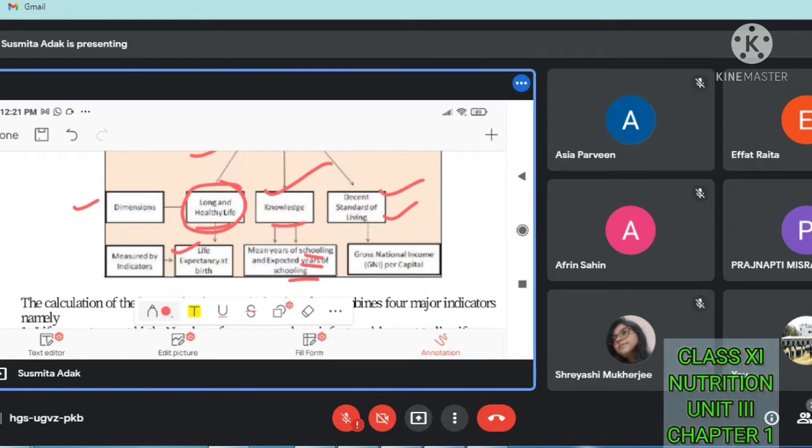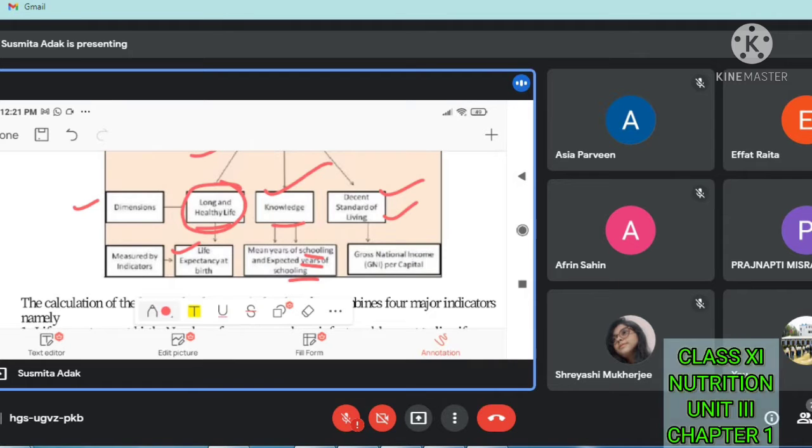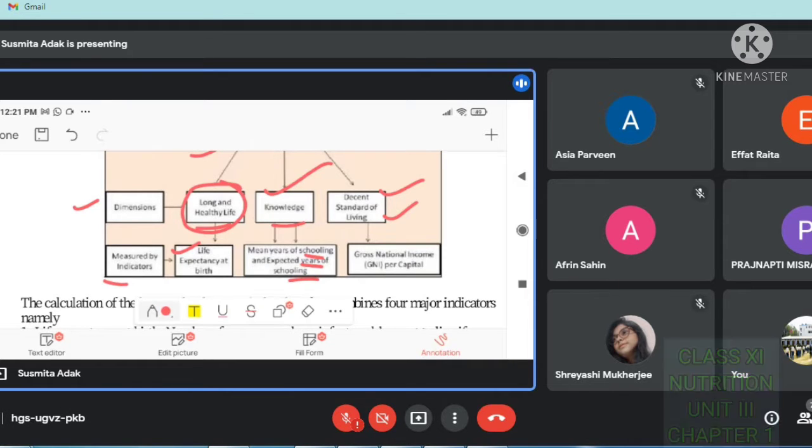According to that, UNDP gives the ranks for the Human Development Index. It is measured by indicators, that is gross national income per capita, meaning how much money is coming in for every person. That is gross national income, GNI, per capita. According to this, a decent standard of living is measured.